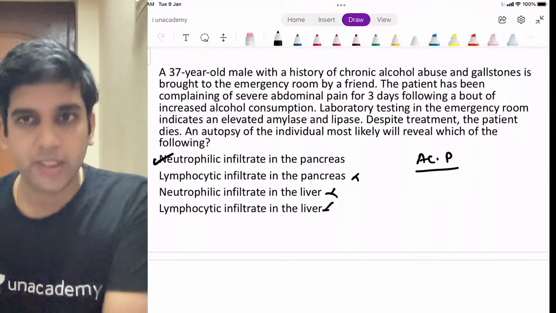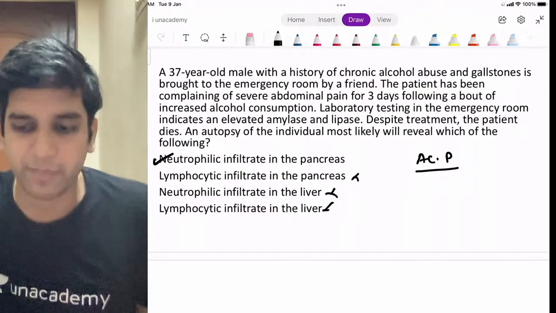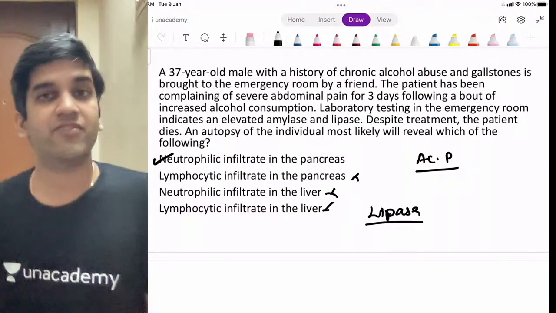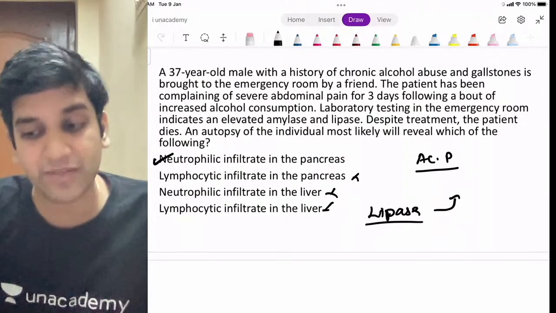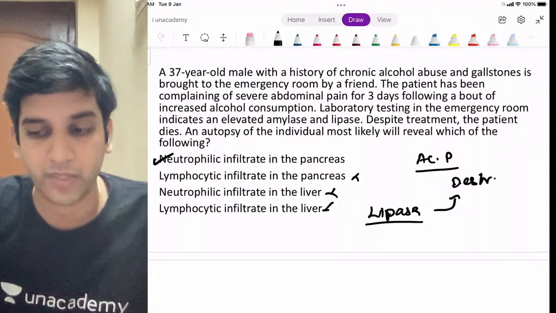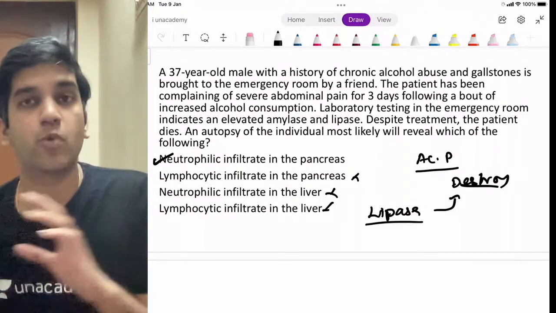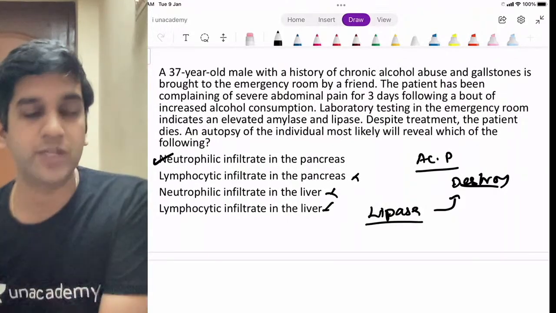I cannot. The only way to destroy brain is I need lipase, right? Brain is unique from other organs because it is extremely fat rich. So only lipase activation can destroy brain. So now the mechanism of liquefactive necrosis is not protein degradation. The mechanism of liquefactive necrosis is enzyme activation.